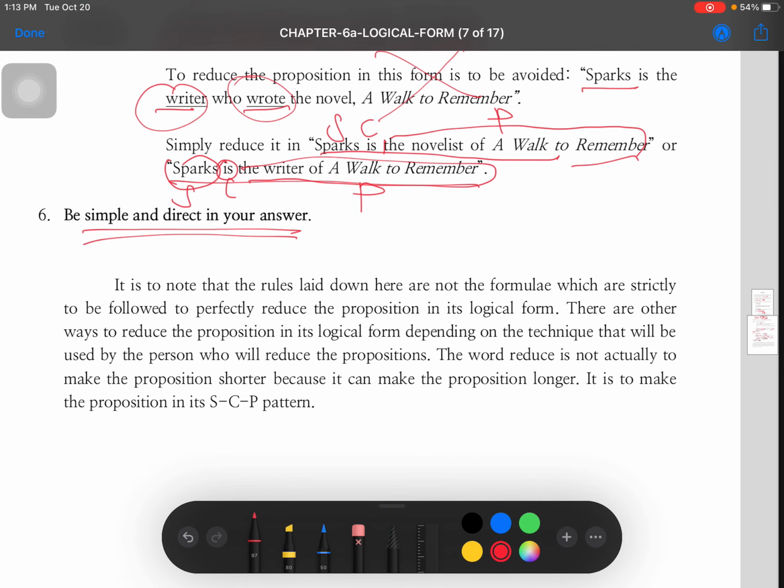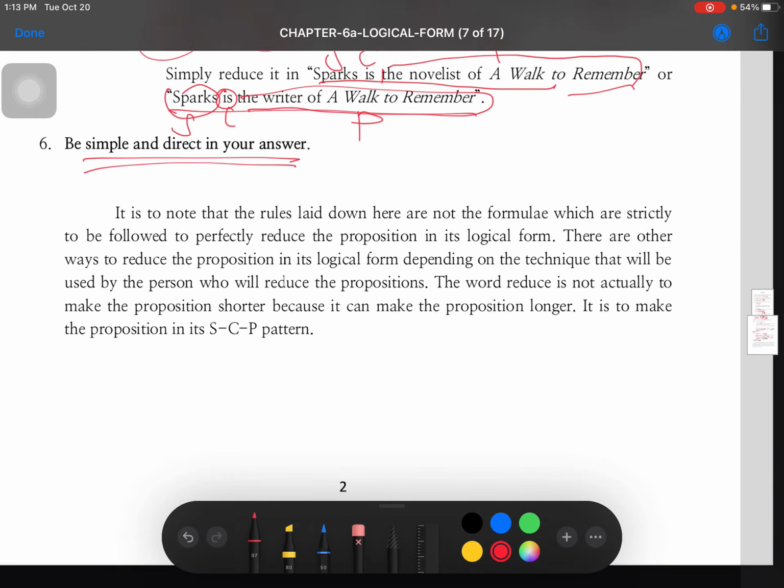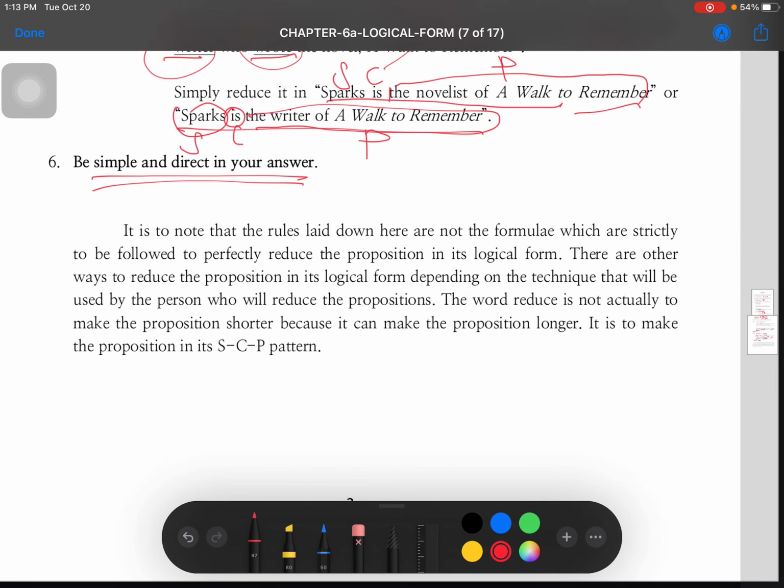So, sabi pa dyan, be simple and direct in your answer. So, wag mo nang pahahaba. Kung pwede mo nang paikliin, wag mo nang pahahabain. For example, magbigay ako sa inyo ng magandang example dito. Okay? So, Leo loves Leia. It is not in its logical form. Bakit? May subject siya, pero wala siyang copula sa predicate. Paano natin gagawin yan? Following the rules, maintain the subject, Leo.